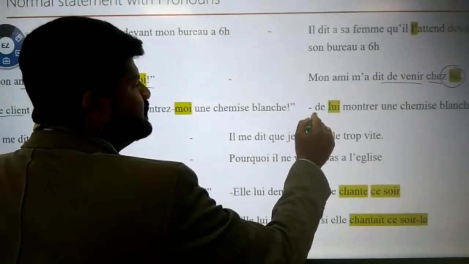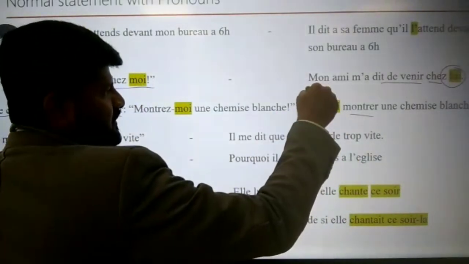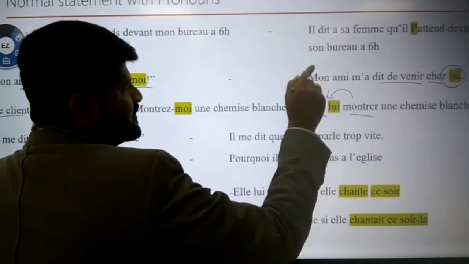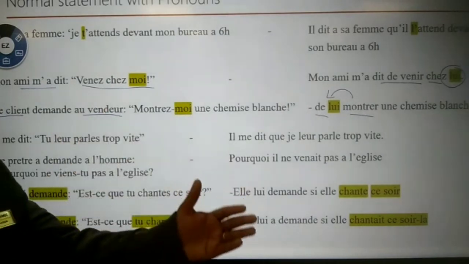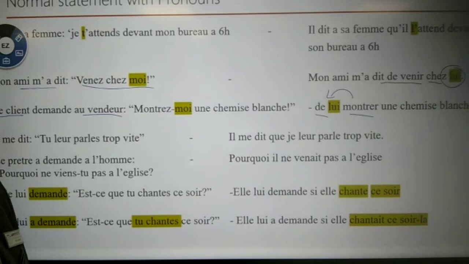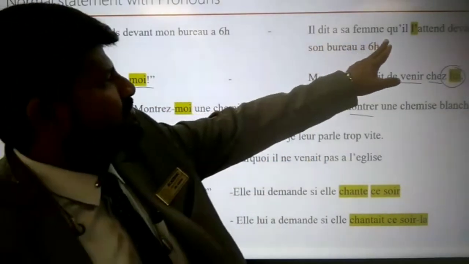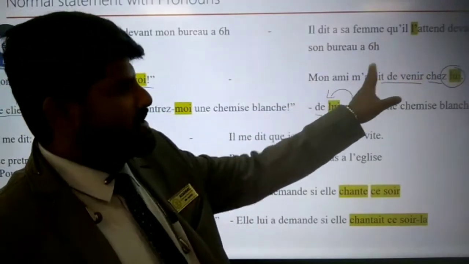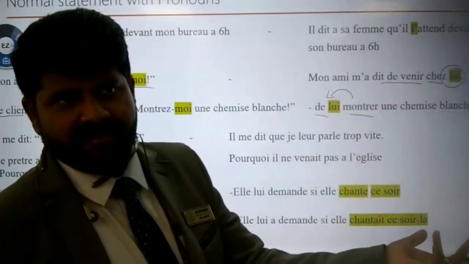To show him. De montrer, automatically de plus infinitive, but the pronoun will be placed always before the verb, as you know pretty well. Montrer à quelqu'un. So this is an indirect object pronoun, lui. Here it would be a direct object pronoun, so le, la, l'. But it is to show him, to him.